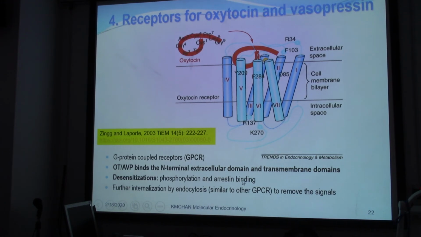There is also arrestin binding, which is a peptide or protein to arrest or stop the reactions of this receptor, and phosphorylation would form what we call desensitization. And then after that it would be internalized by endocytosis to remove the whole signal. Okay, so these are very common features.